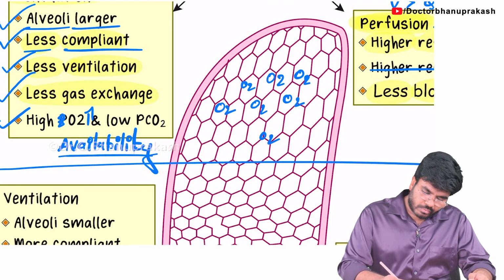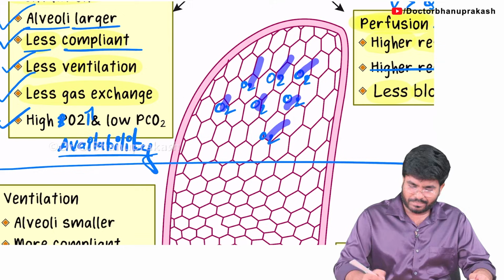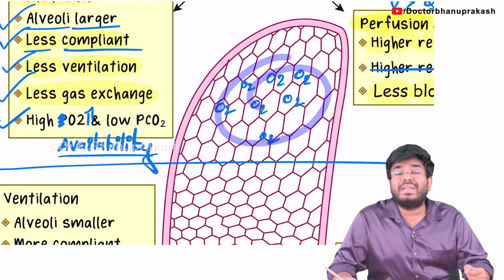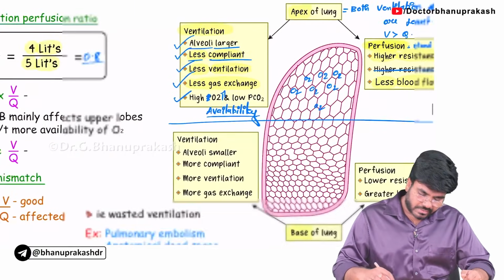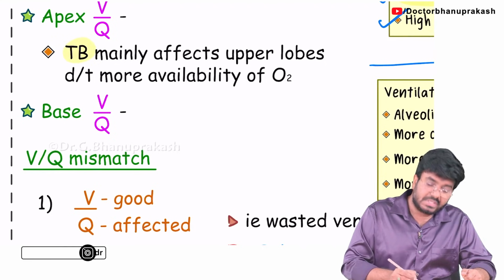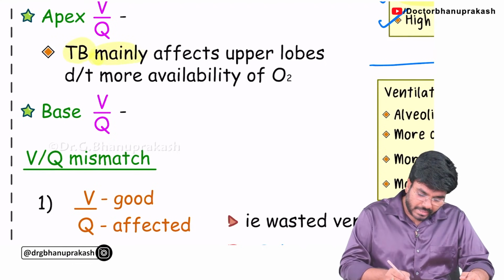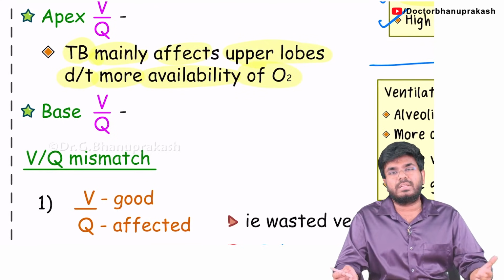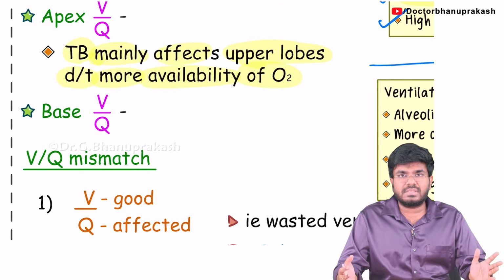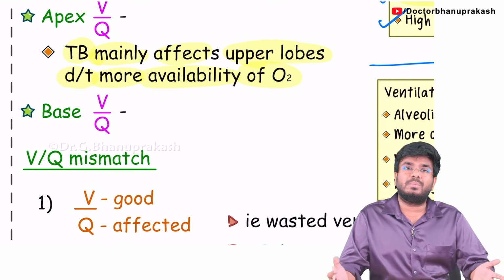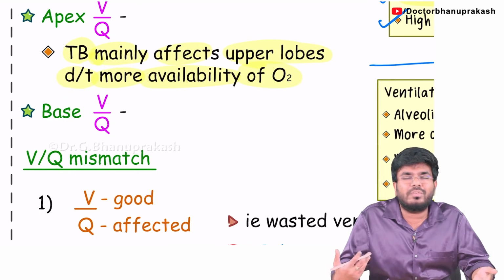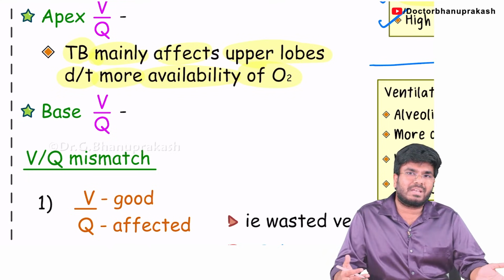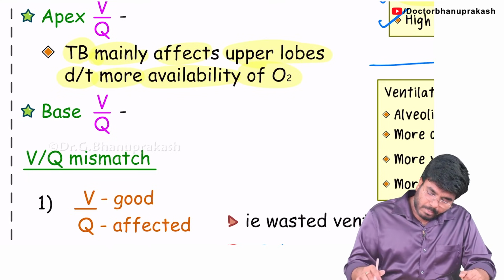Now you tell me, wherever there is a lot of oxygen, who will like to have this oxygen? Bacteria. Wherever there is oxygen, aerobic bacteria will like to grow over there. So that's why organisms like TB, which is aerobic in nature and loves oxygen, mainly affect which lobe of the lung? The upper lobes, due to more oxygen availability. More free oxygen is available, and blood is not coming. The immune system is also not coming there. Neutrophils are not coming there. Lymphocytes are not coming there. So it is happily in the apex because of less blood flow and fewer immune cells. Next up, what about the base of the lung?